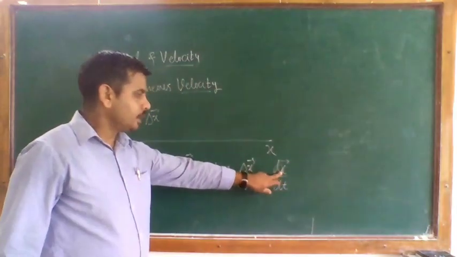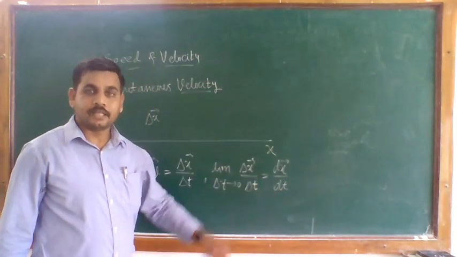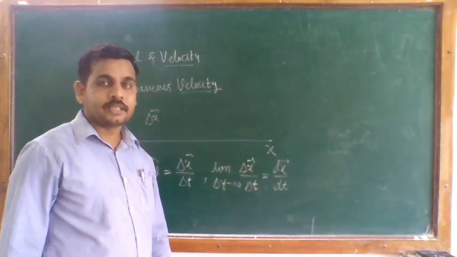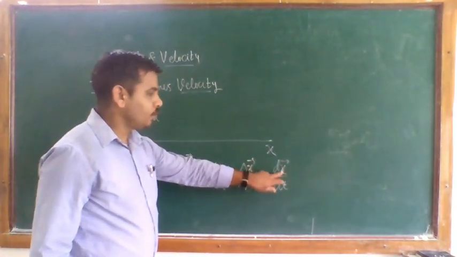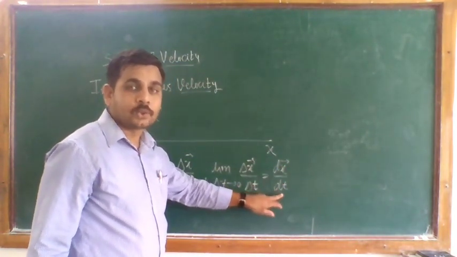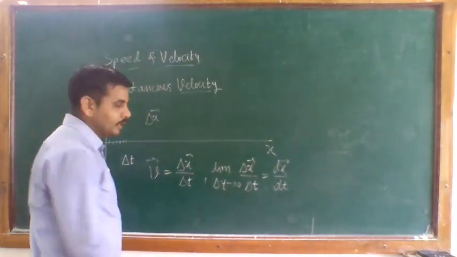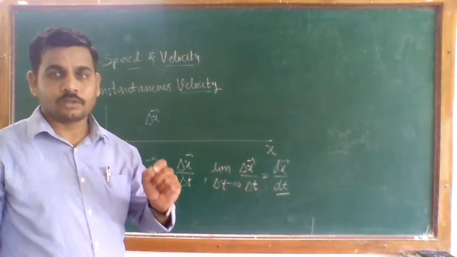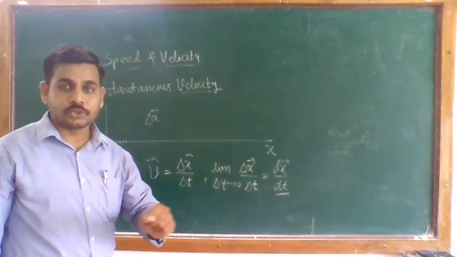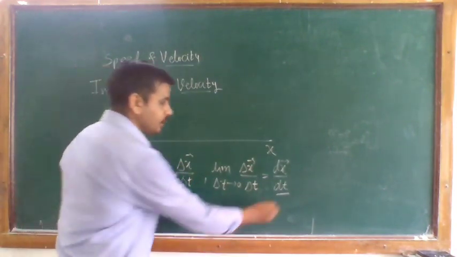So this is the derivative dx by dt, or you can say the derivative of the displacement with respect to time, or the rate of change of the position of any particle with respect to time.